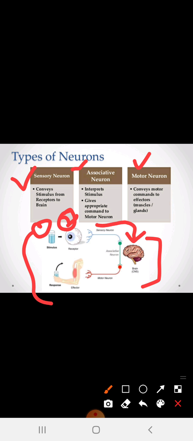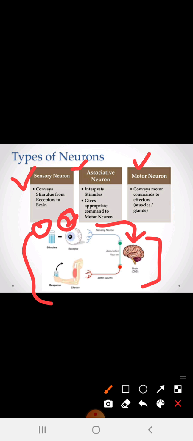This function is done by the neuron system. The information that I need to drink water is passed through the sensory neuron to the brain.